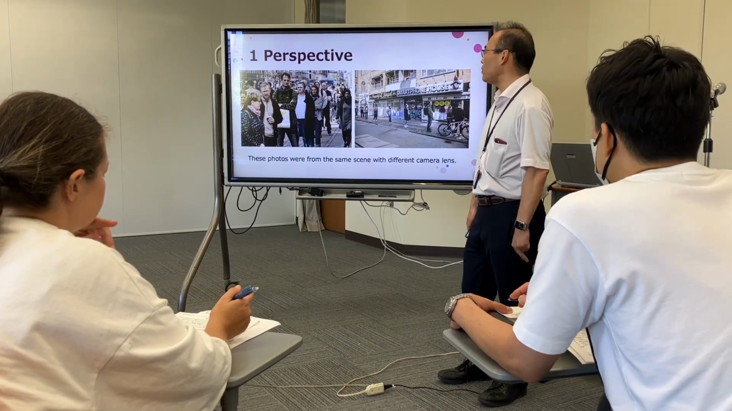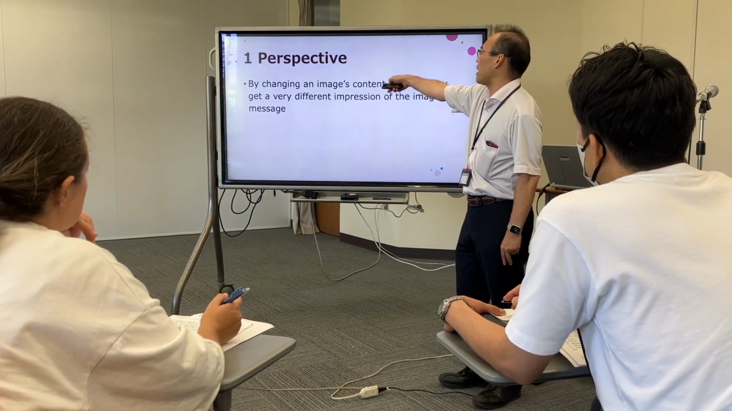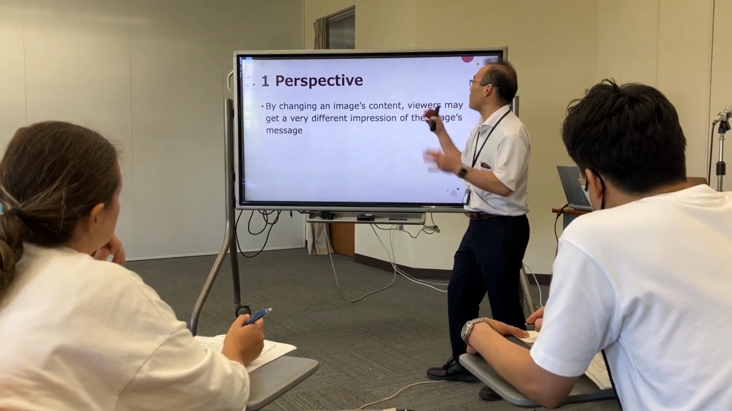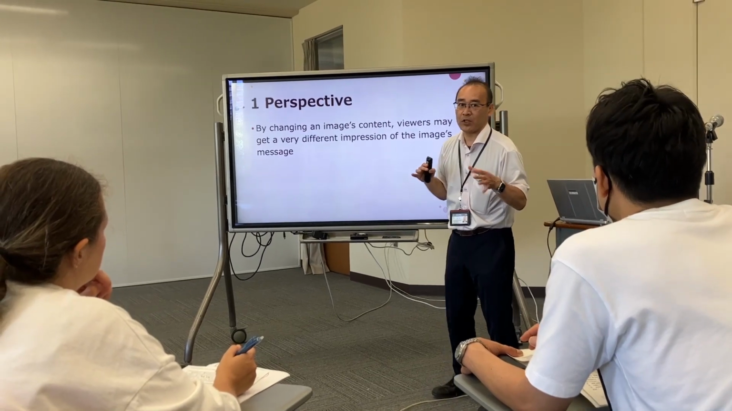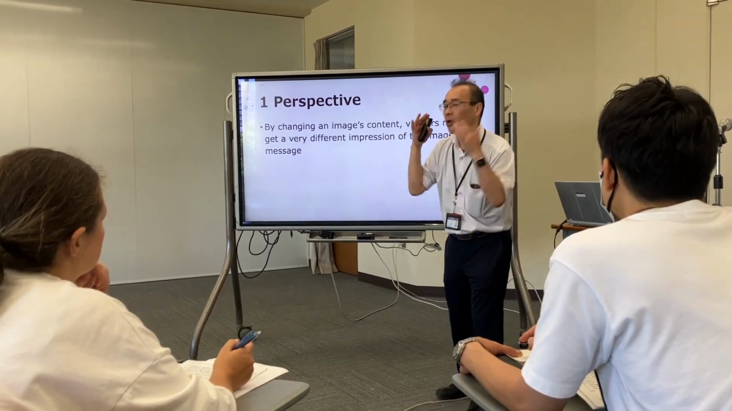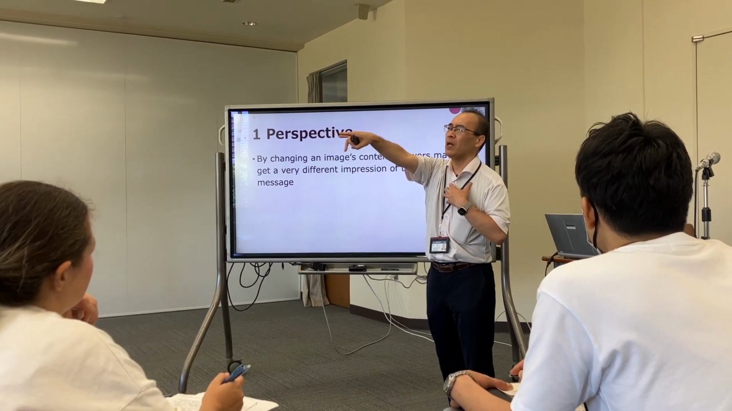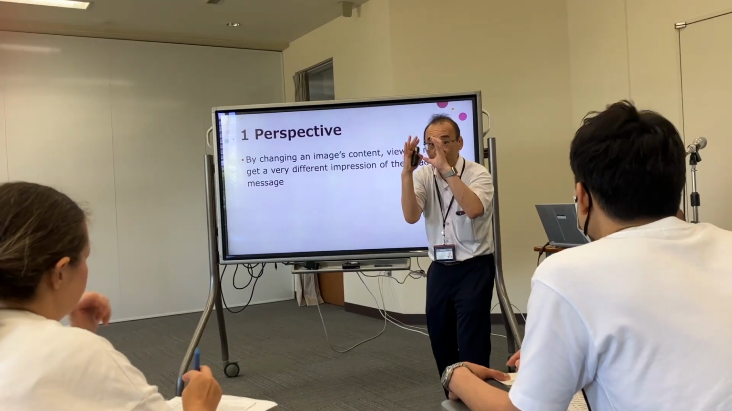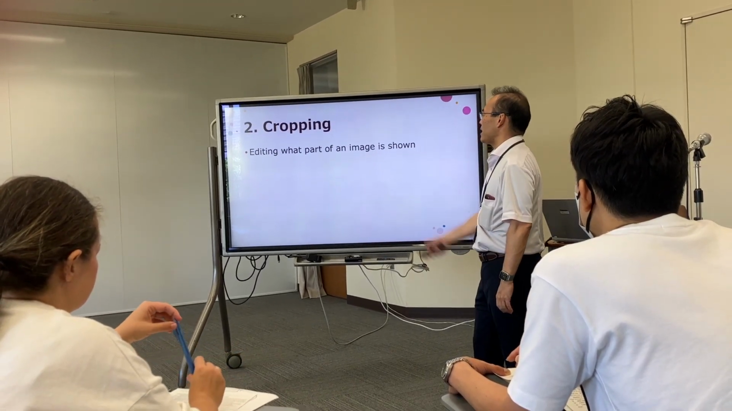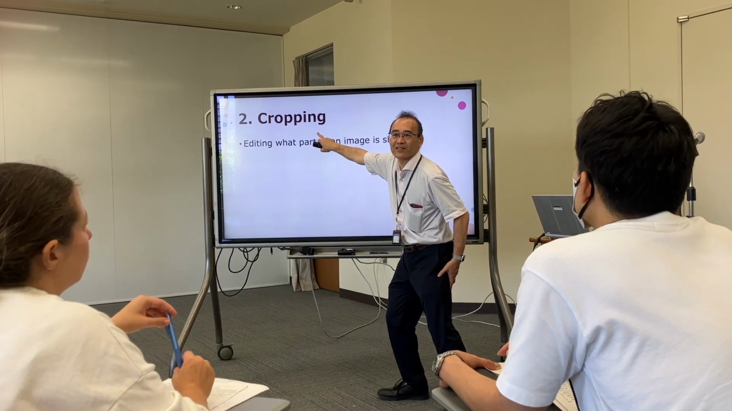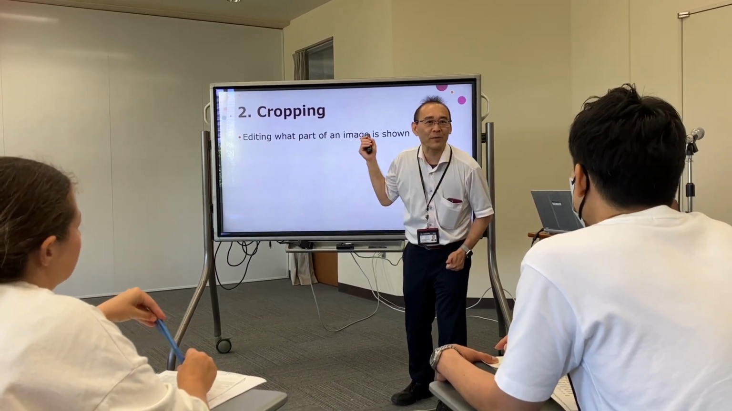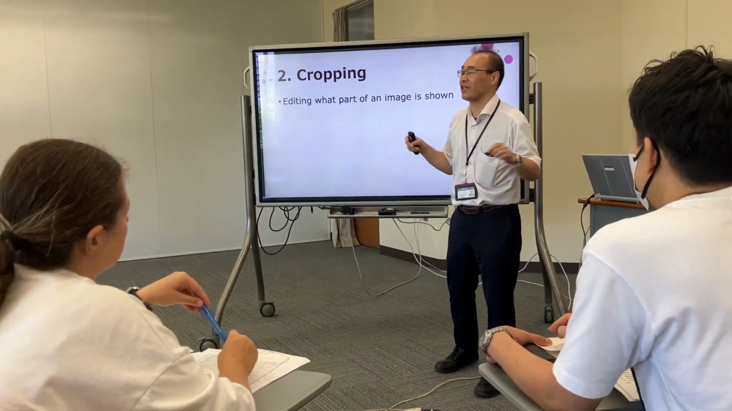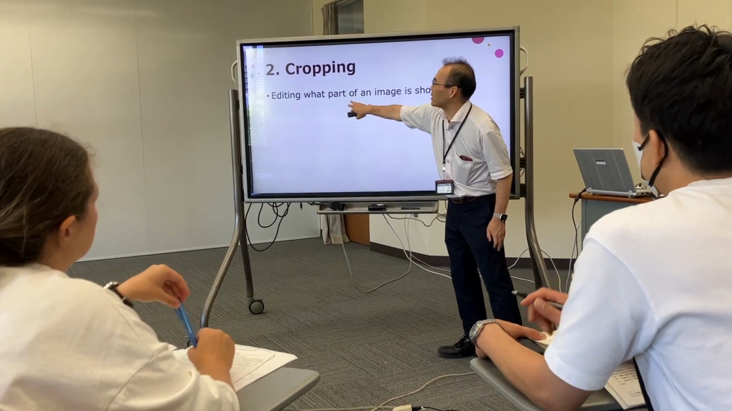Okay, two. Please remember this. By changing the image content, viewers may get a very different impression. Impression means 印象 in Japanese. Very many people, not so many people, right? But it's the same perspective. The second one, remember? Cropping. What does cropping mean? 短く, to cut, to shorten. Yes, very good. So another was editing. What part of the image is shown?